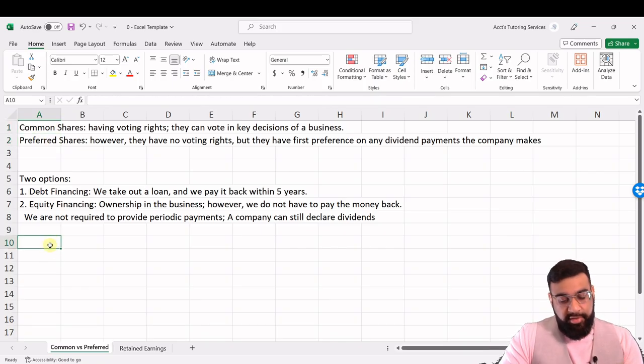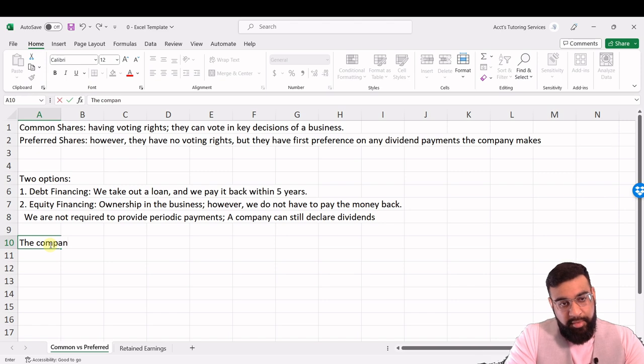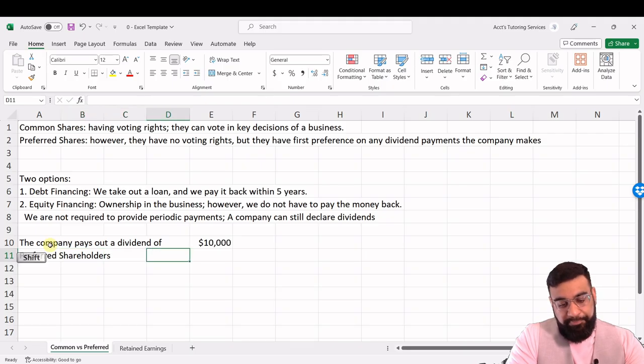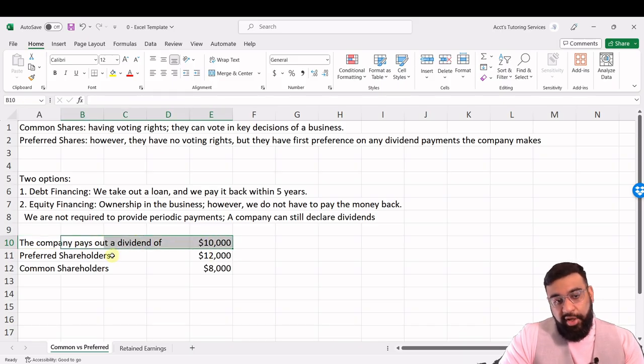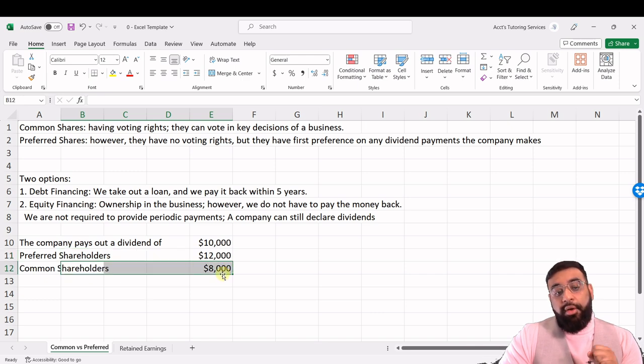So let's just say hypothetically that the company pays out a dividend of, let's just say, $10,000, and the preferred shareholders are entitled to, let's just say, $12,000, and common shareholders are entitled to, let's just say, $8,000. So since the company pays out dividends of $10,000, the entire $10,000 is going to go towards preferred shareholders. That means $0 is going to go towards common shareholders.